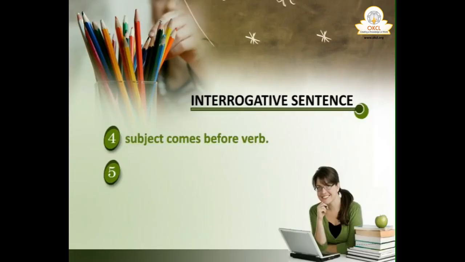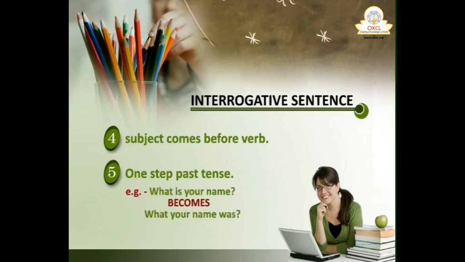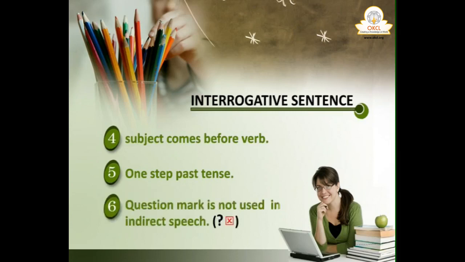Then what happens? That one step past tense rule is there everywhere. One step past tense. So what is your name becomes what your name was. How are you? How you were. And the question mark, that mark of interrogation, is not used in indirect speech. In direct speech, we give the question mark. In indirect speech of interrogative sentence, the question mark is not there. If you give a question mark, it is a mistake.